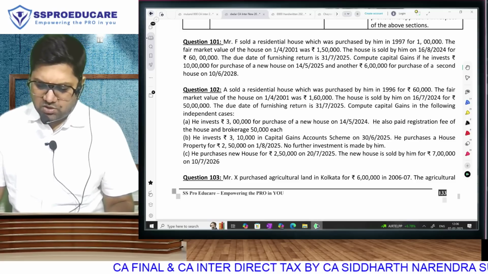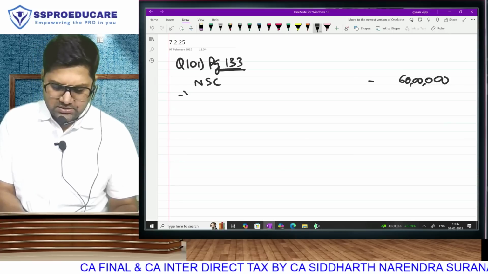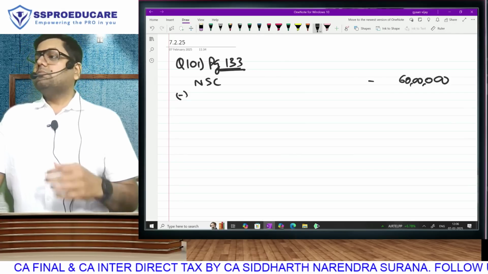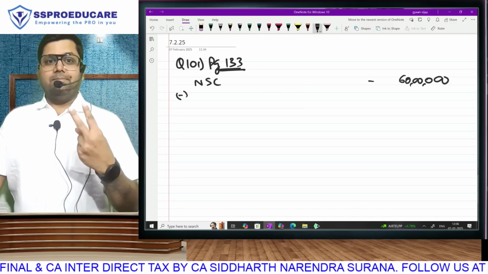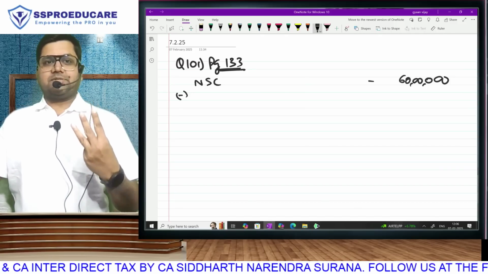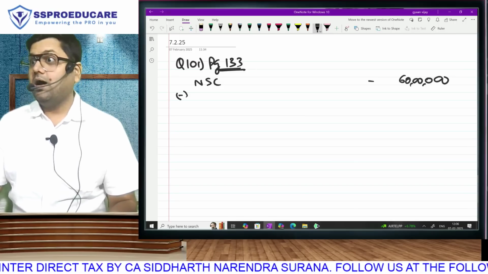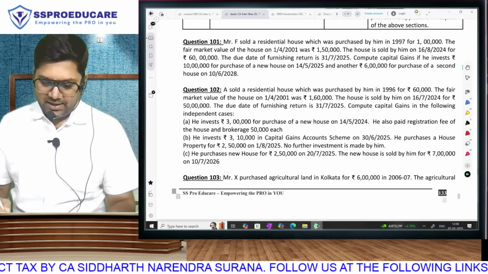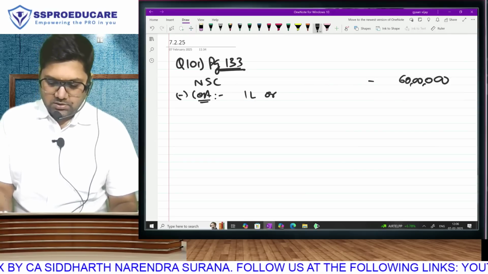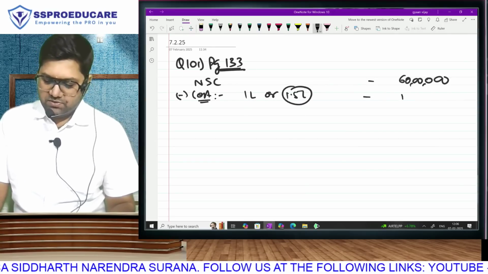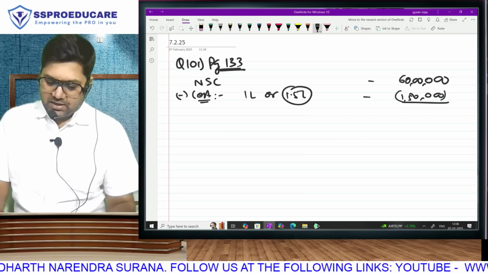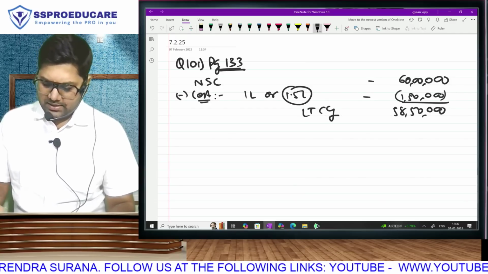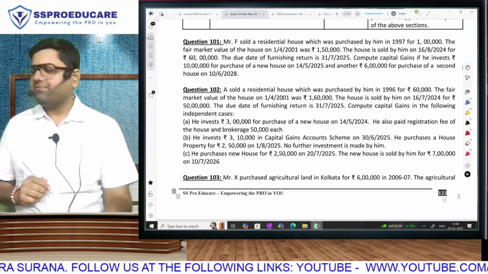Then what is your cost of acquisition? Mitro, minus indexed or not indexed? Long term, not in exception. After the cost of acquisition, actual cost was 1 lakh. Fair market value on 1st April 2001 was 1,50,000, so whichever is higher, we will take deduction of 1,50,000. We will get our long term capital gain 58 lakh. Correct? Is there any cost of improvement? No. So 58 lakh 50,000.